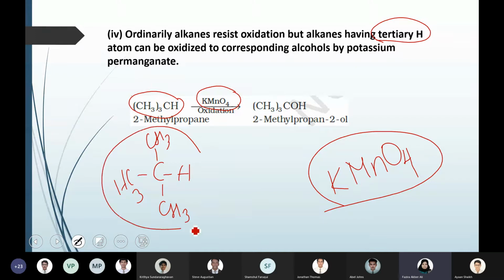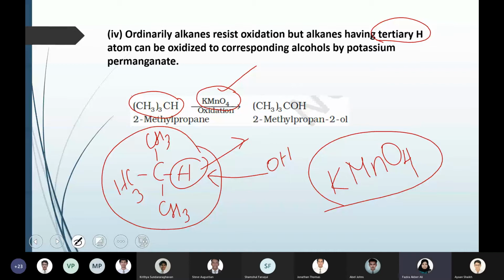These kinds of alkanes which have a tertiary arrangement can undergo oxidation in the presence of oxidizing agents like KMnO4, and what you get is an alcohol. You can see H is gone and OH has come in. So this is the formation of an alcohol by simply using oxidizing agents like potassium permanganate.